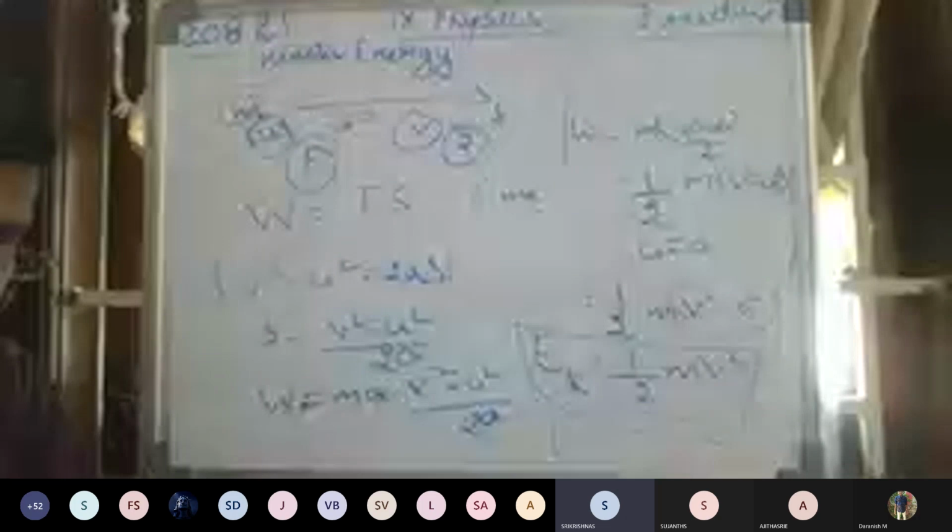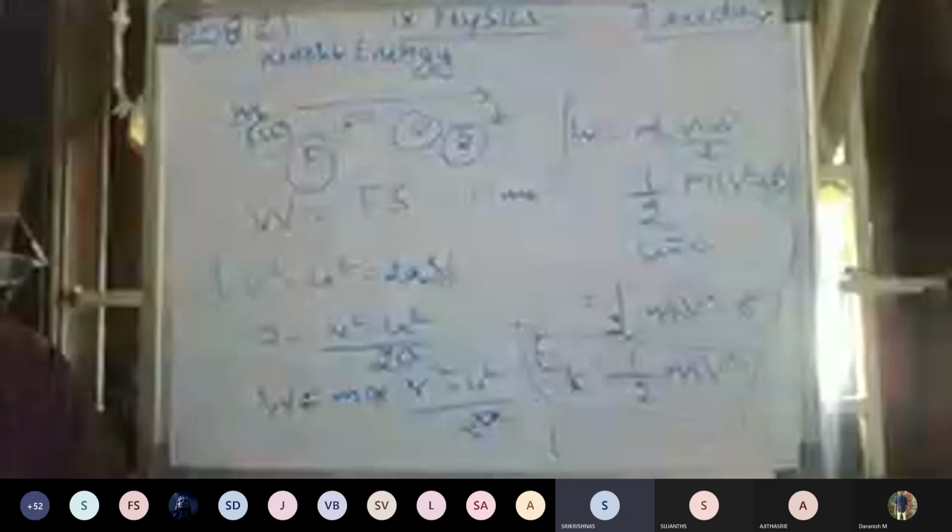It is clear that the work done is equal to the change in the kinetic energy of an object. If u is equal to 0, the work done will be 1 by 2 mv square. Thus, the kinetic energy possessed by an object of mass m and moving with a uniform velocity v is E is equal to 1 by 2 mv square.